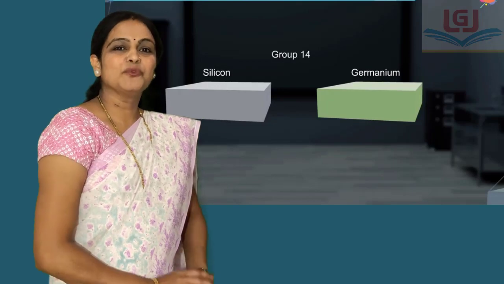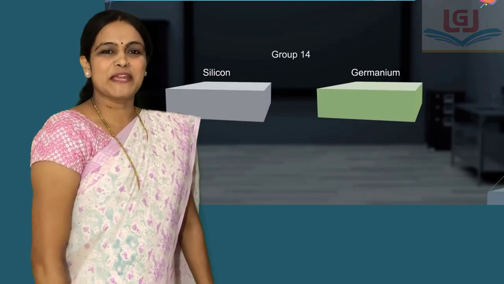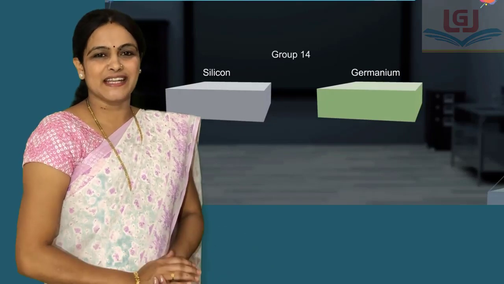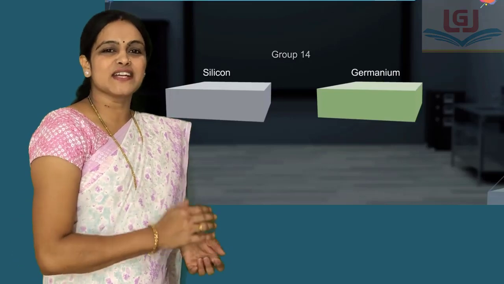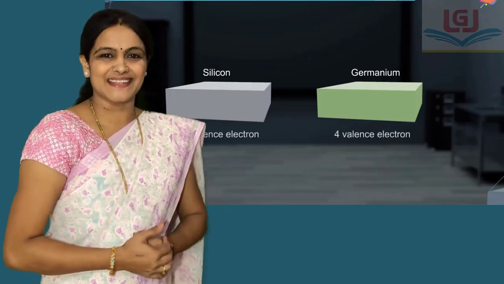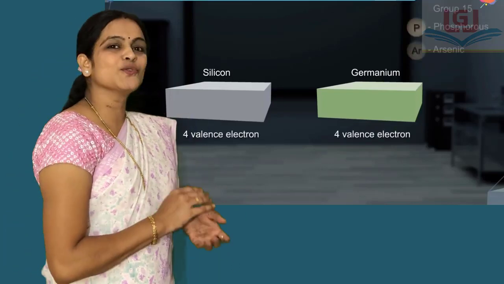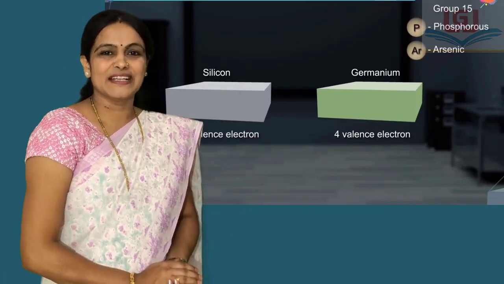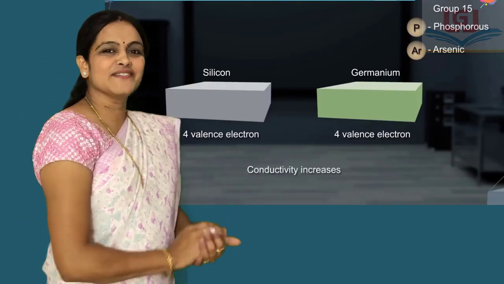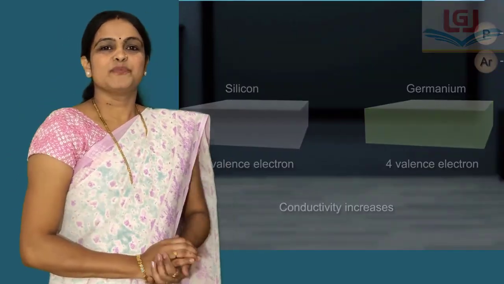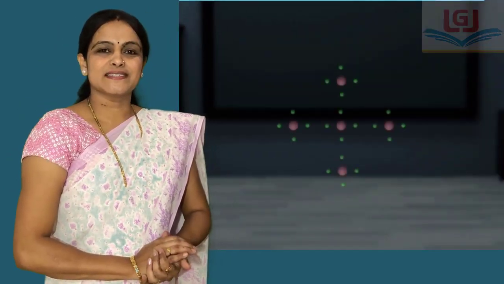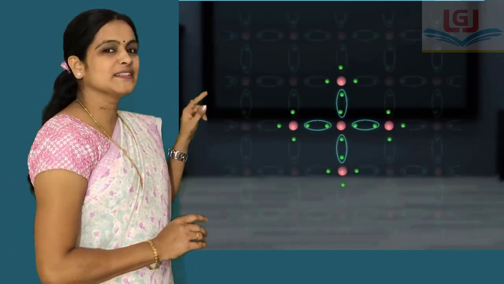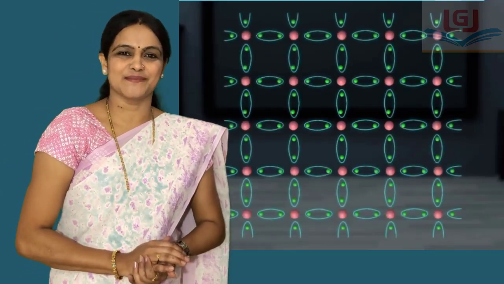First we discuss about doping with electron rich impurity. We know that pure silicon or germanium are group 14 elements and each consists of 4 valence electrons. When group 15 impurity is added to silicon, then its conductivity increases. Pure silicon consists of 4 valence electrons, therefore it can form 4 covalent bonds with neighboring silicon atoms.